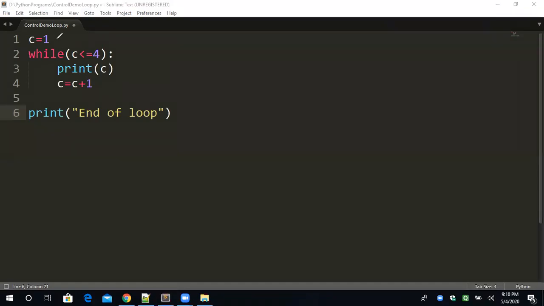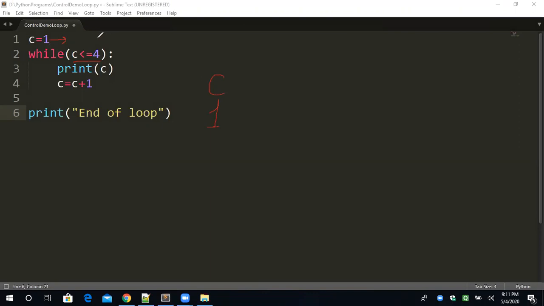Now what is the initial value of C? Just look at the screen, please. C is 1. Now, while C less than equal to 4, this is the condition I have given. The condition is always decided by the programmer, because the programmer knows how to solve the problem for the user.